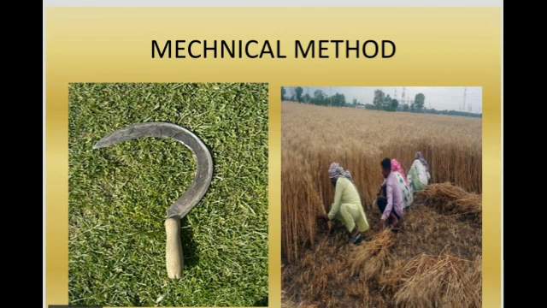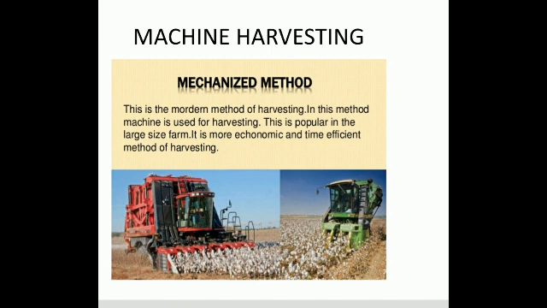If it is a large field, it will take time. Then machine harvesting is a mechanized method. So the machines are there for cutting and gathering the crops. So we can use it for large scale fields. It saves the time and labor. So it is a very easy method of harvesting, the mechanized method of harvesting.